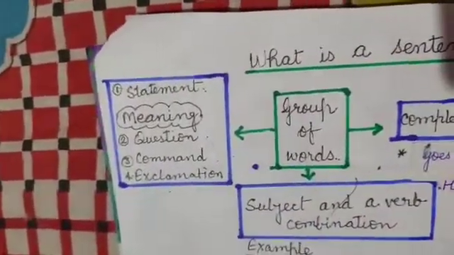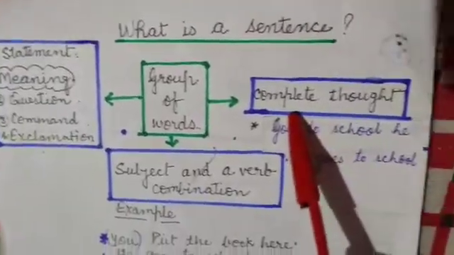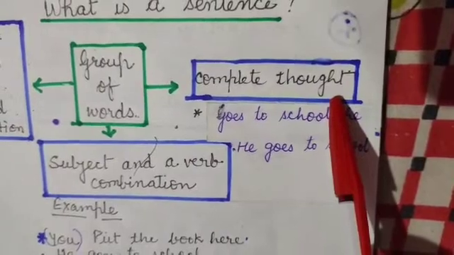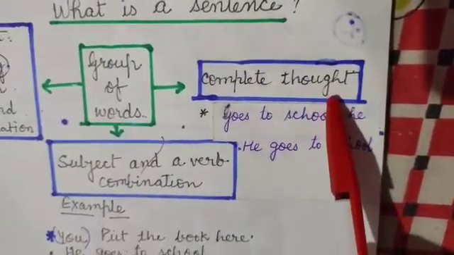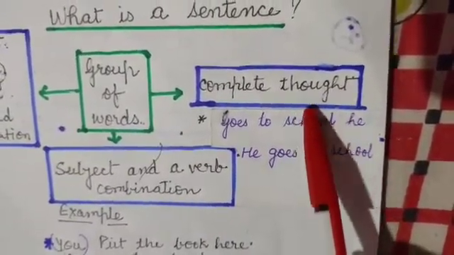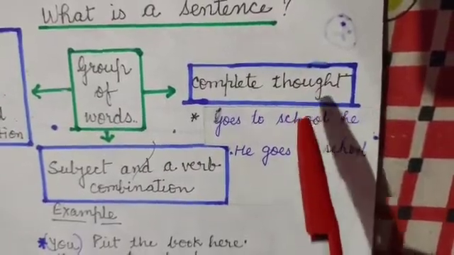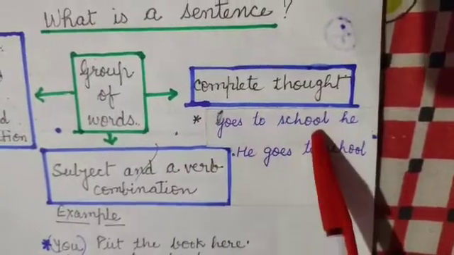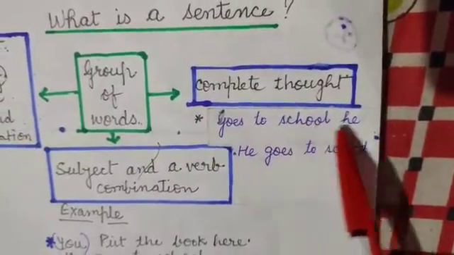First of all, we are going to discuss complete thought. The question arises, what is the meaning of complete thought? For a sentence, only a group of words is not enough. A meaning should come out.